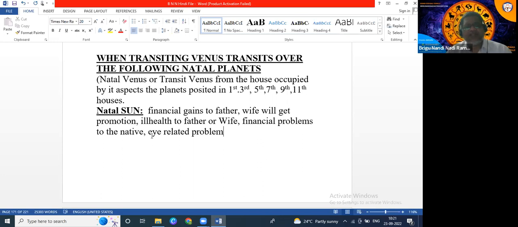Suppose Ketu is aspecting Sun, for example, that year the native will have some disputes with father. So like this, what is going to happen in a particular year and in a particular month, we have to check with the monthly planets.